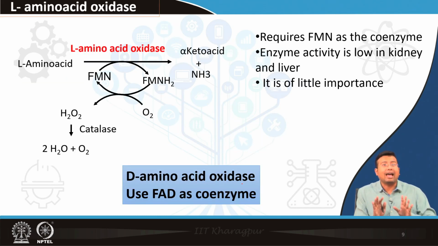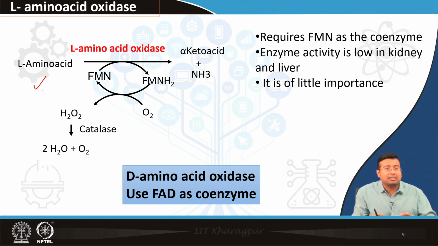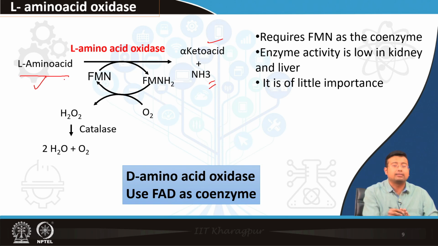Next, L-amino acid oxidase. Generally, when an amino acid is converted to a keto acid, we studied that in transamination. In transamination, one amino acid and one keto acid react together to transfer the amino group to the keto acid, resulting in the formation of another amino acid and another keto acid. Over here, what is happening? One amino acid is directly converted to a keto acid and the amino group is removed. This is done by L-amino acid oxidase.